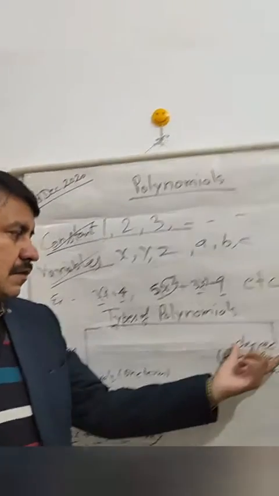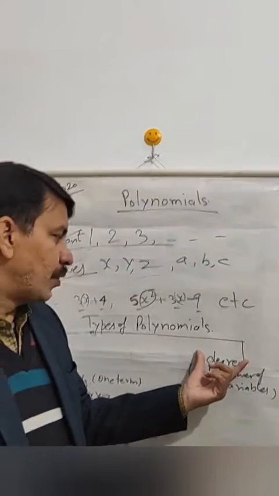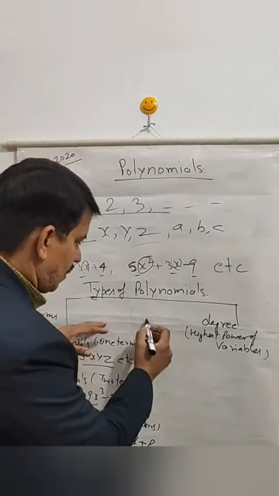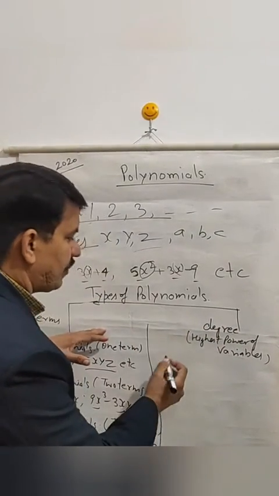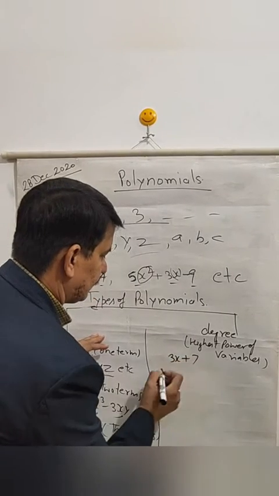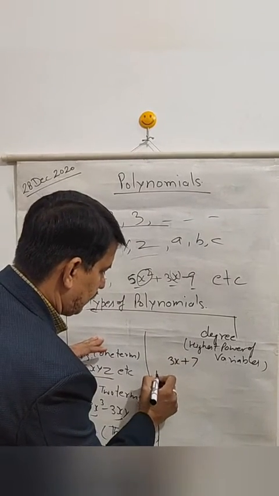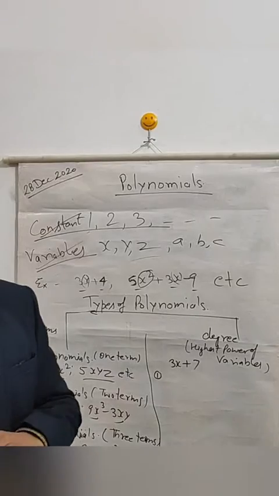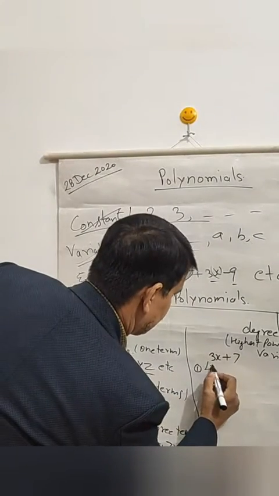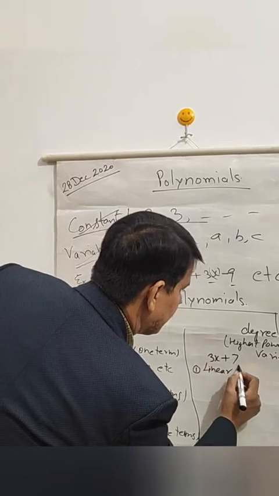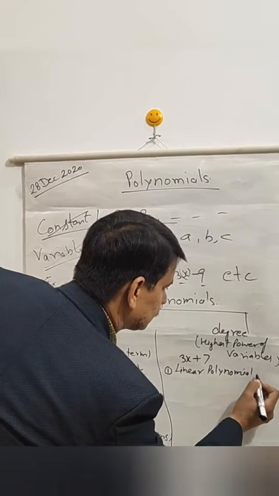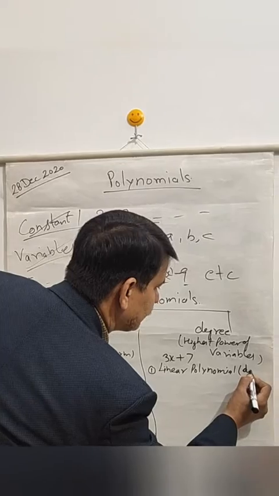On the other hand, we can see the types of polynomial on the basis of their degree. So if a polynomial has degree 1, this is known as linear polynomial. Degree is 1.